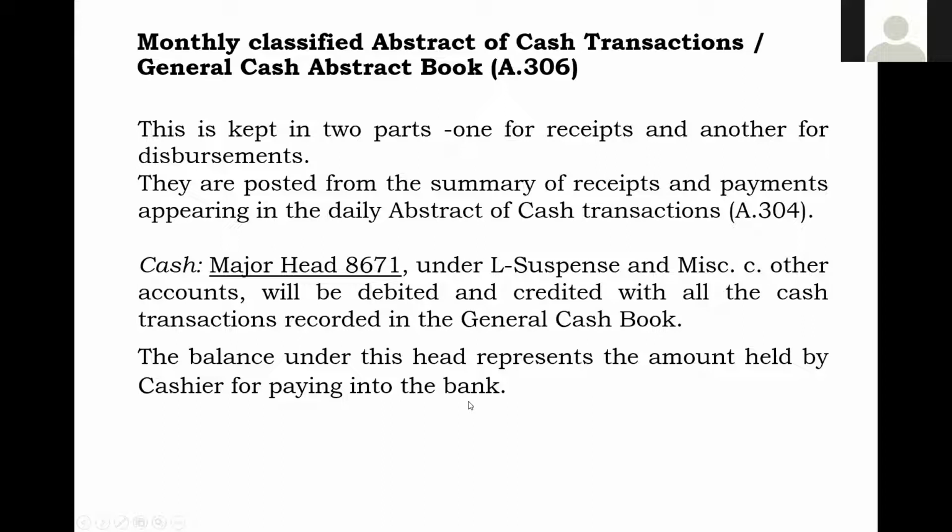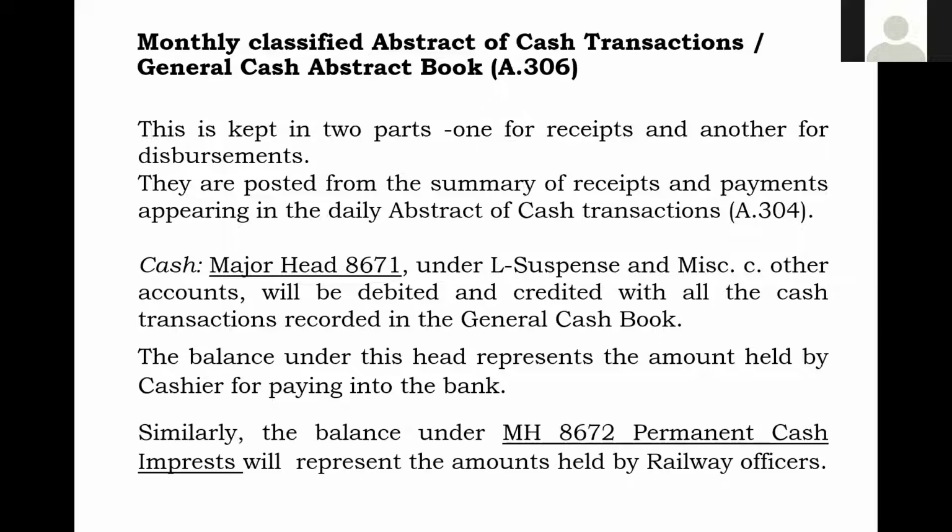So he has withheld it and kept it with him. To know how much amount is with the cashier, you just look at this major head 8671, and the amount with the cashier to be remitted to bank will be available. Please remember these things. This is additional information, which if you know, you will get good marks. Okay, so this is 8671.